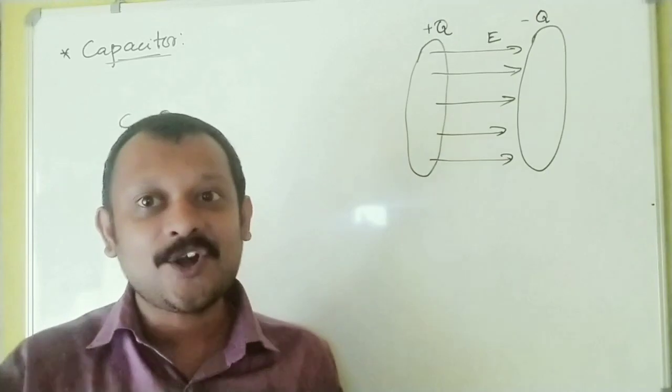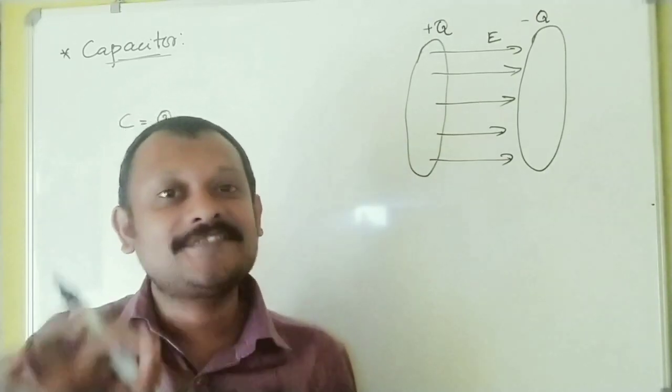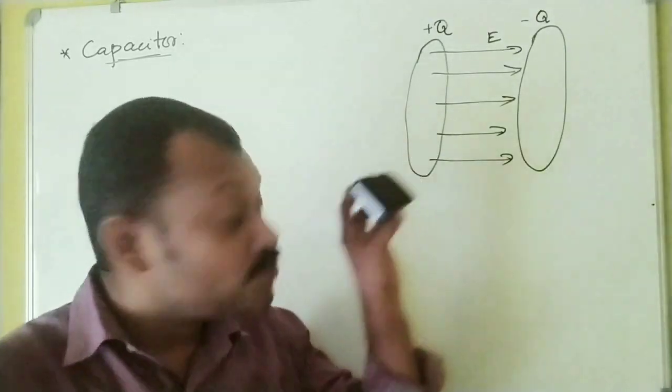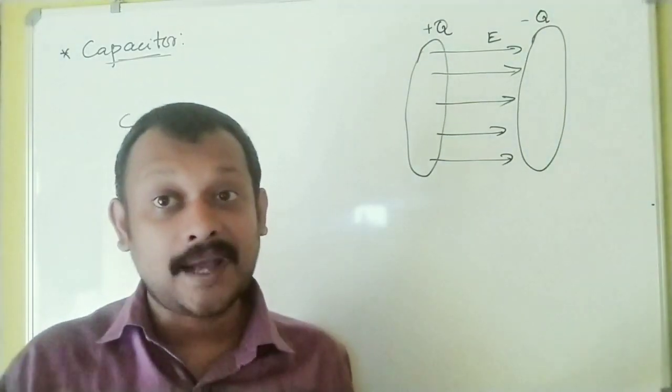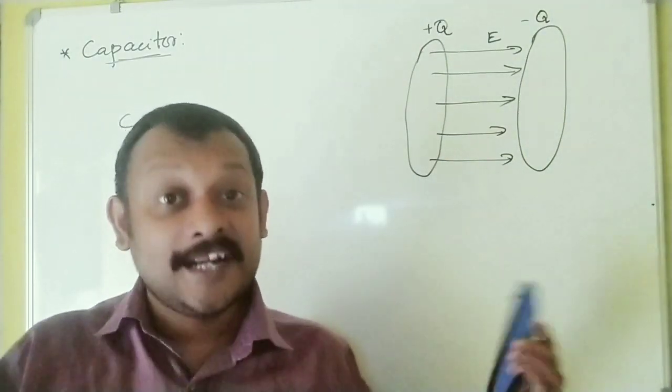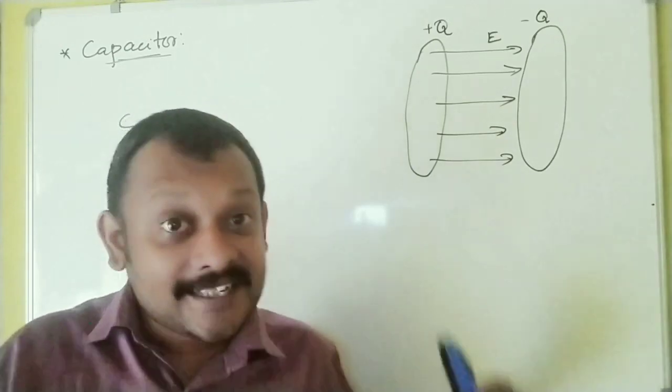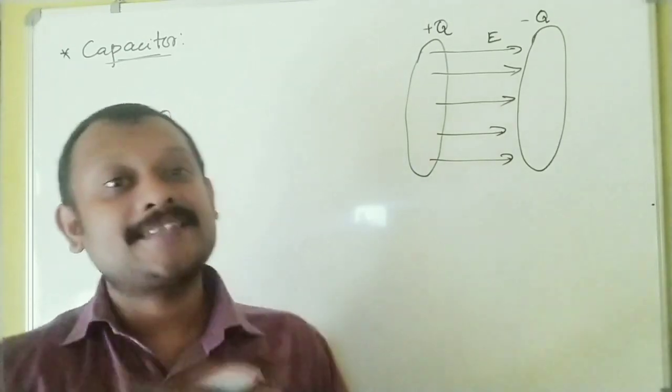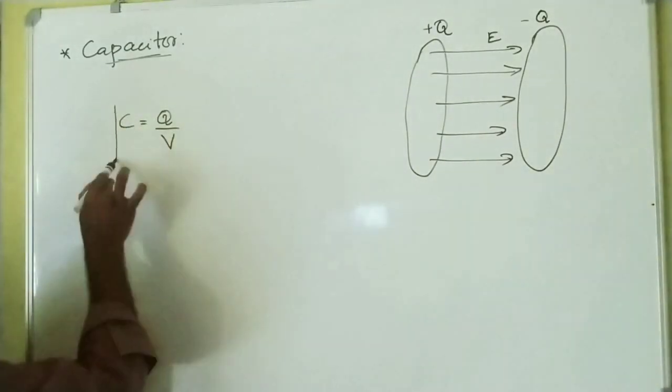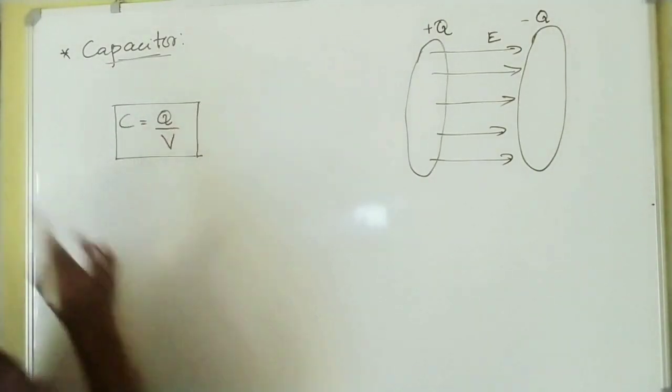It's the magnitude of the charge on any of the plates of the capacitor, or simply say, the charge on the capacitor. What is V? The potential of the capacitor. In other words, it is the potential difference between the terminals of the capacitor. The capacitance C is equal to Q divided by V.